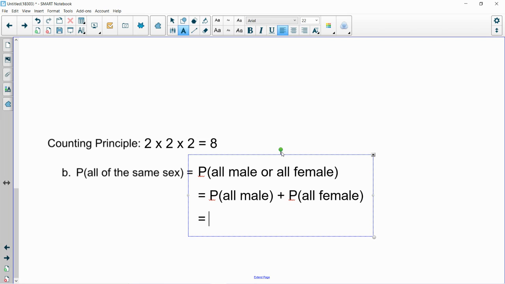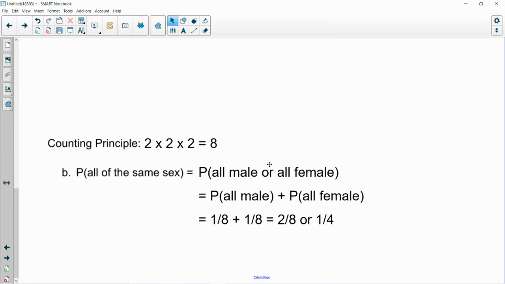So now we're starting to get somewhere. So we know that the probability out of the 8 outcomes that they're all male is 1 out of 8. And the probability that they're all female is 1 out of 8. And that gives us 2 out of 8, or if we put it in simplest form, 1 out of 4. So certainly we're talking about getting all of these together, all the same sex, and having a nice probability of 1/4. So if parents are interested in doing that, not a bad probability, 1 out of 4 chance.